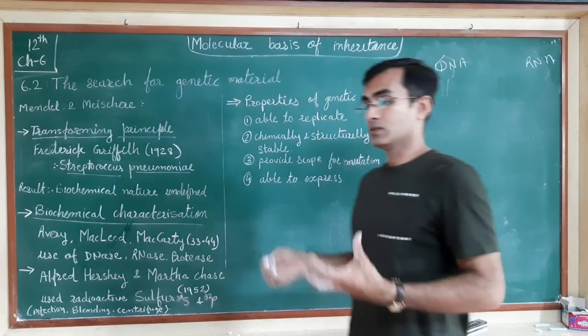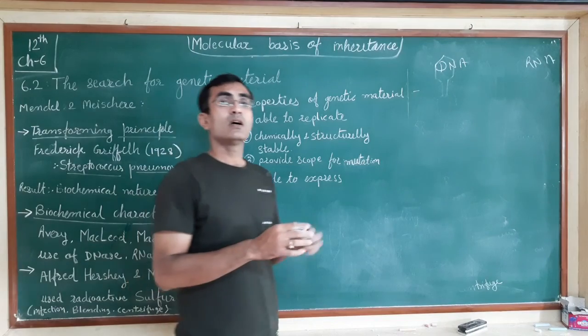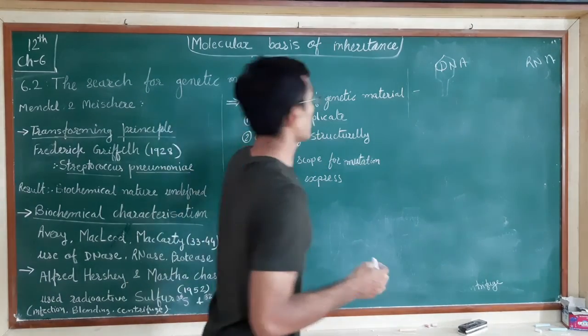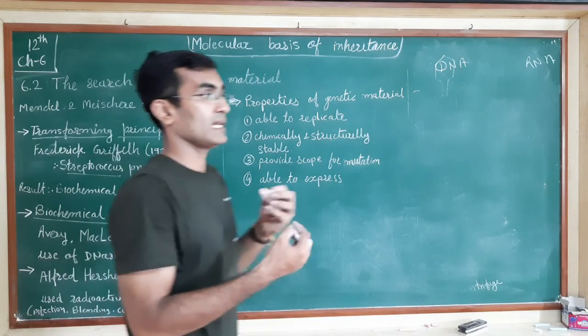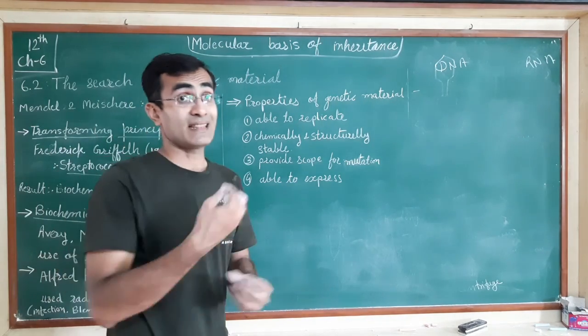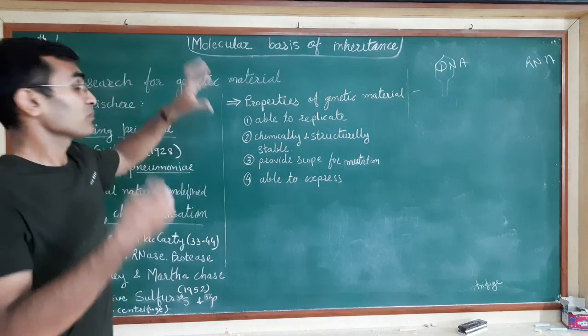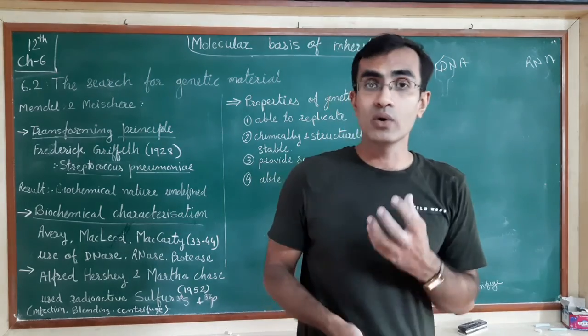As we have seen, the central dogma was given by Crick. What did Crick say? The genetic material, the DNA, is able to replicate itself, that means it can make multiple copies on its own.